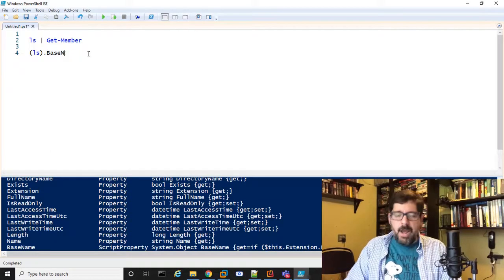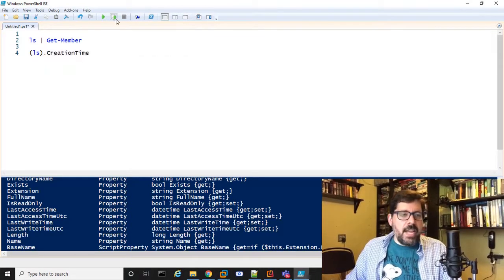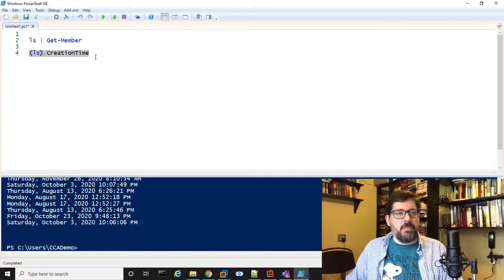There are other properties. I'll show you another example. We can output the creation time. It'll output the creation time of all my files. So you can access all these different properties.